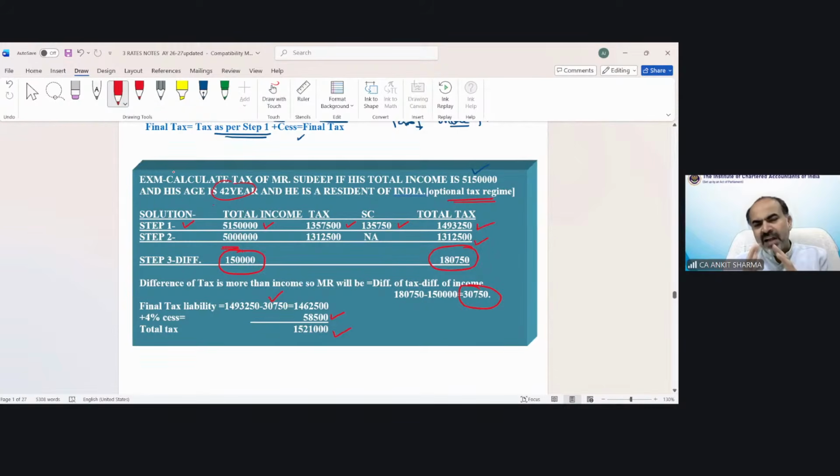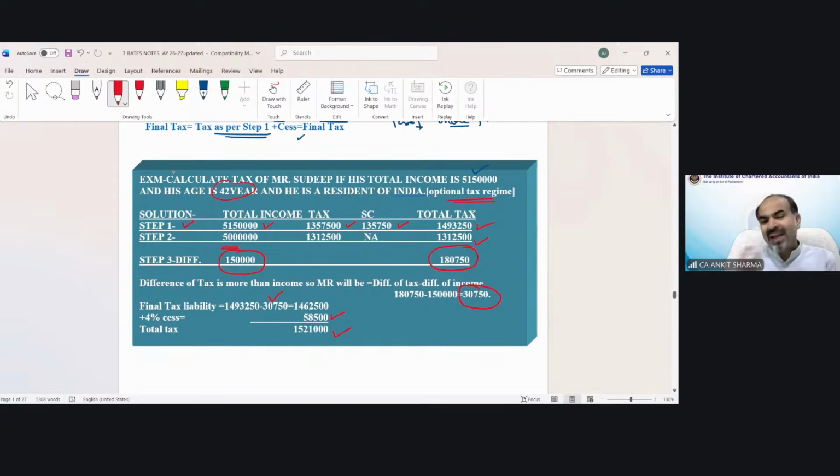I believe it might feel difficult or complicated, but let me tell you that we did not discuss any new provision in marginal relief. We just discussed a new process. Step number 1: you have to calculate tax as per normal provision. Then step number 2: you have to take that income up to which either no surcharge or a different surcharge rate applied as per step number 1 income. Then find the difference between that income and tax. If the tax difference is higher, the marginal relief concept would be applicable. If the tax difference is not higher, no marginal relief.